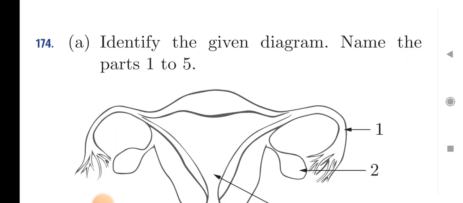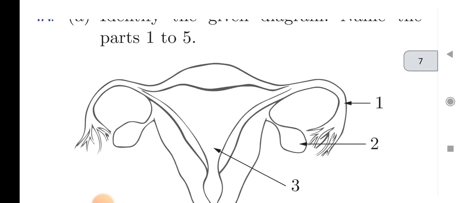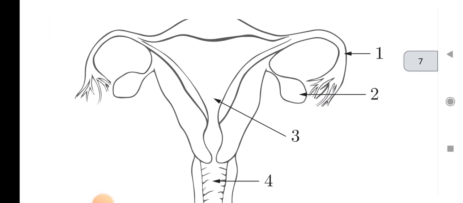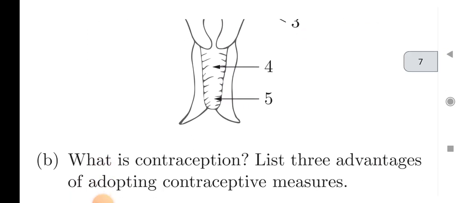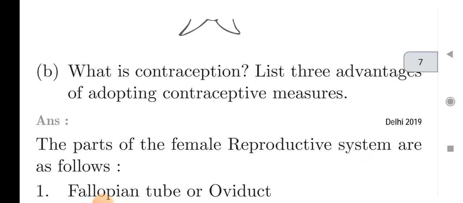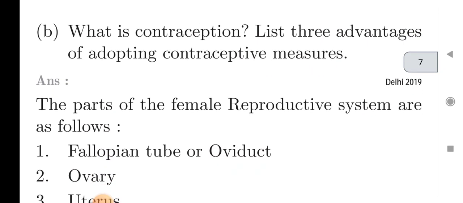Next question is, identify the given diagram and name the parts 1 to 5. This is the diagram of the female reproductive system in humans. You can see there are parts first, second, third, 4 and 5, and you have to label all these parts. And the next question is, what is contraception, and list three advantages of adopting contraception.